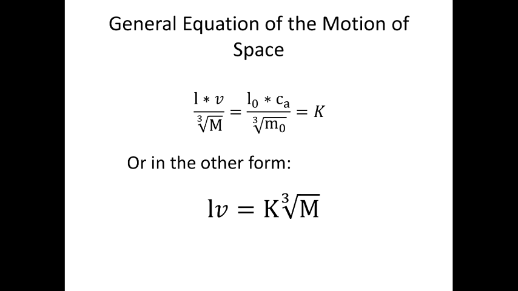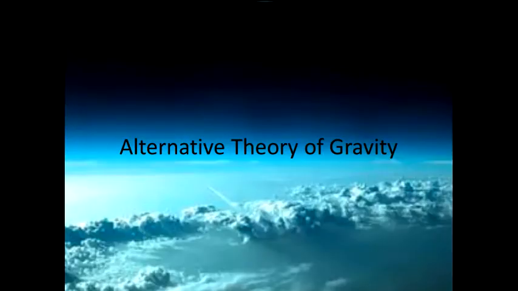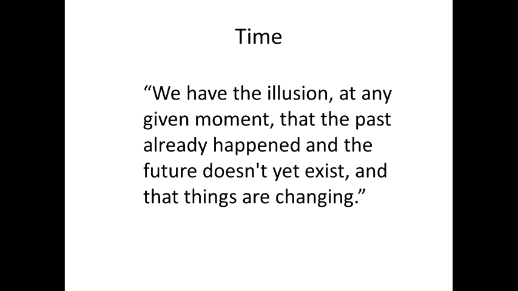Alternative theory of gravity. Part 4. Time. Here is one of many descriptions of time. We have the illusion, at any given moment, that the past already happened and the future doesn't yet exist, and that things are changing. Everything in this description of time is true. But now let's talk about those basic properties of time which can be deduced from the new approach to interpretation of gravity.